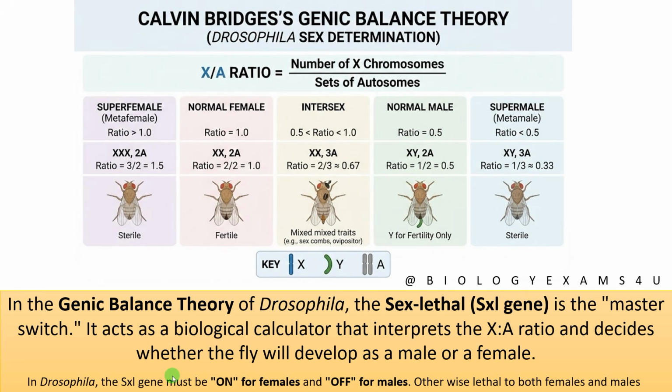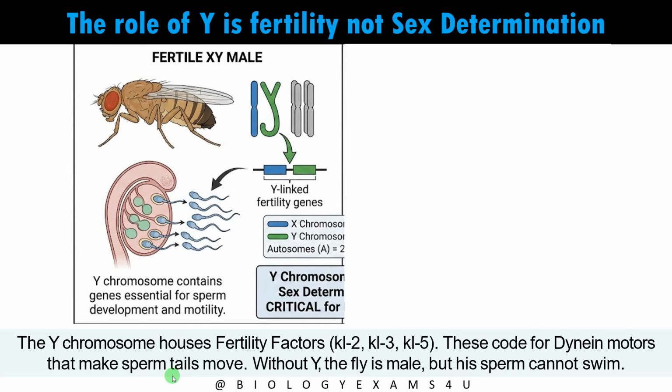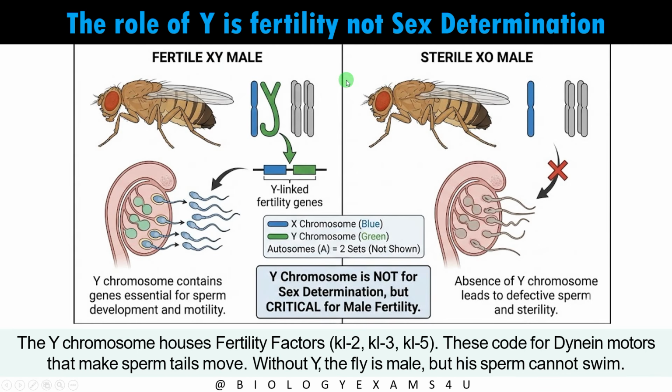In a later video, we'll be discussing how the SXL gene determines the sex in Drosophila. Now, finally, the role of Y is fertility, not sex determination. The Y chromosome contains genes that are essential for sperm development and motility in XY males, whereas in XO males, the Y chromosome is absent. Therefore, it leads to defective sperm without motility, which leads to sterility.